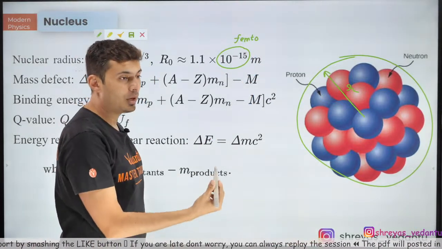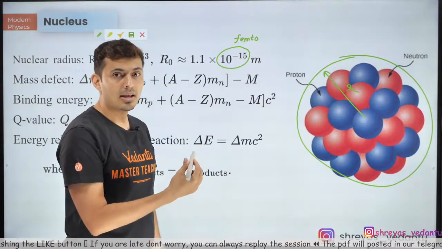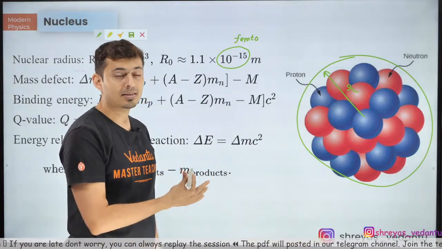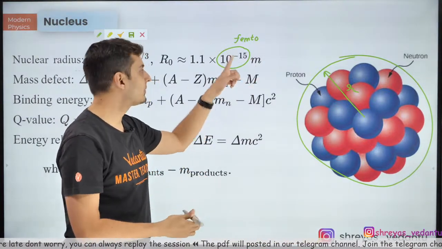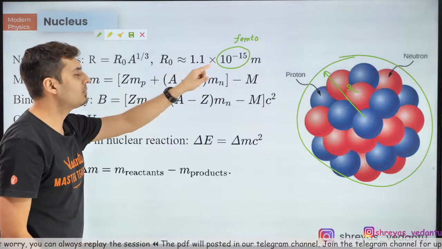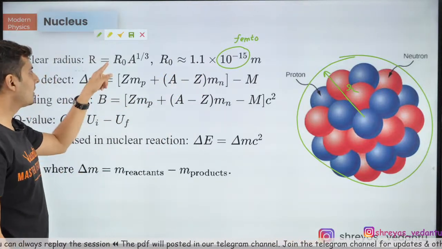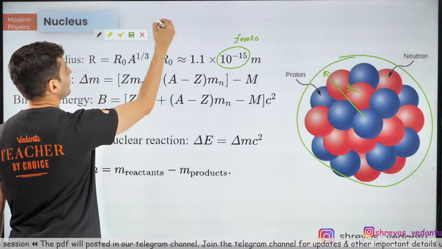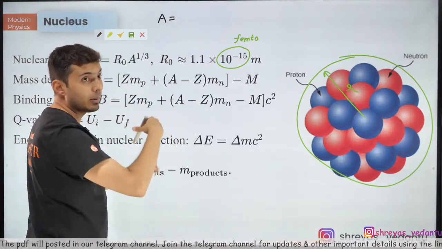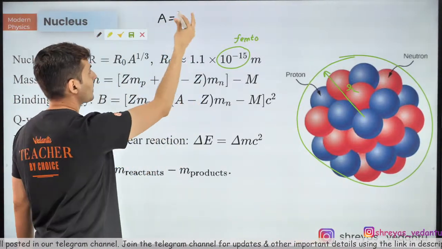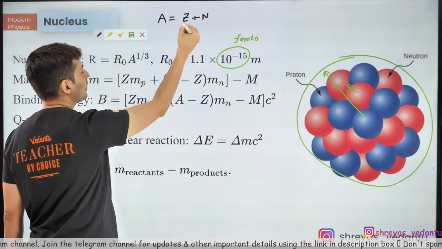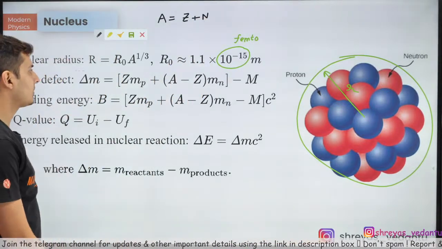Like you have pico, which is 10 to the power minus 12. Nano is 10 to the power minus 9. Micro is 10 to the power minus 6. Femto is 10 to the power minus 15. So this is 1.1 femto. That's extremely small. The radius is dependent on A. What is A? A is nothing but the number of particles inside that, which here will be Z plus N, the number of protons plus the number of neutrons.